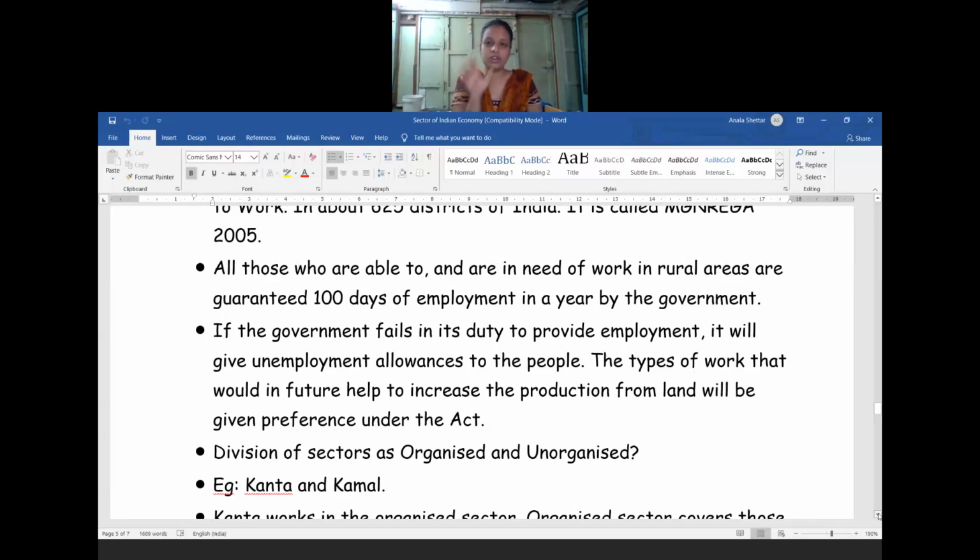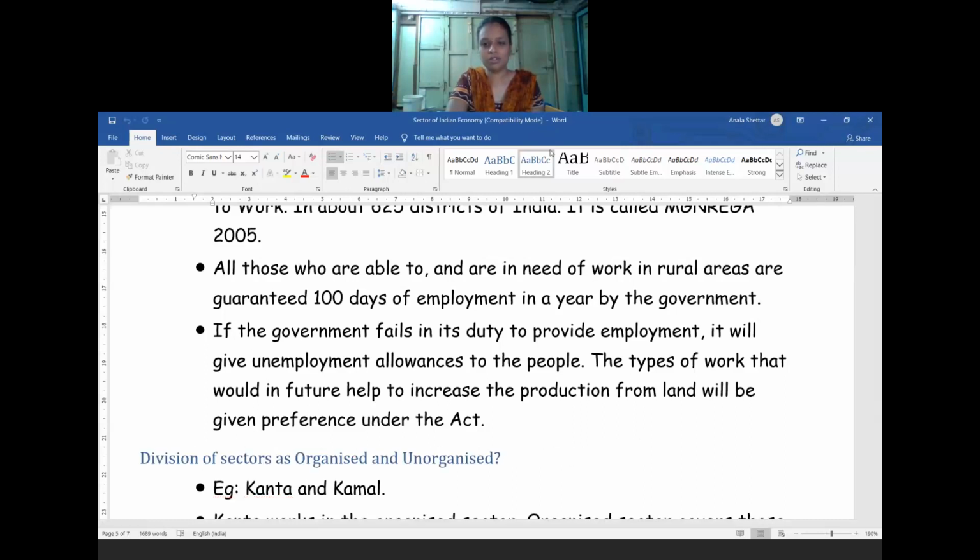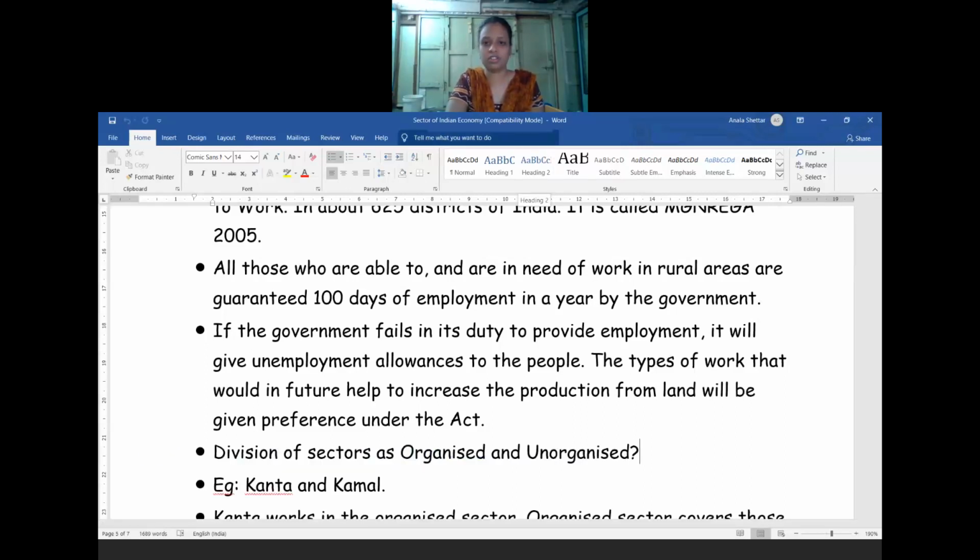I hope in today's class you have understood how to create the employment level in all three sectors, in the rural areas as well as in the urban areas. I hope you understood the concept. If you have any doubt, just pin your question in the group, so that it will be helpful for me to sort out your difficulty. Pin the question for whatever concept you have not understood.